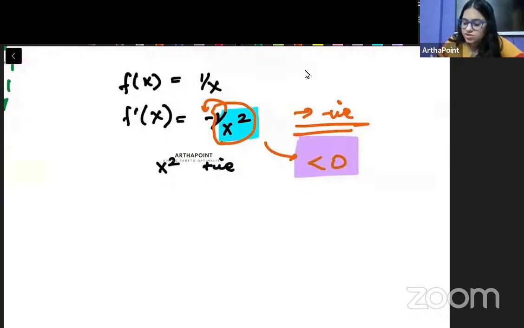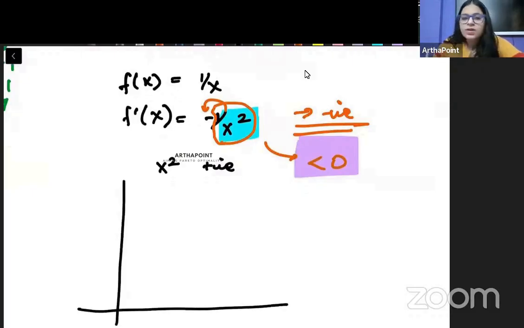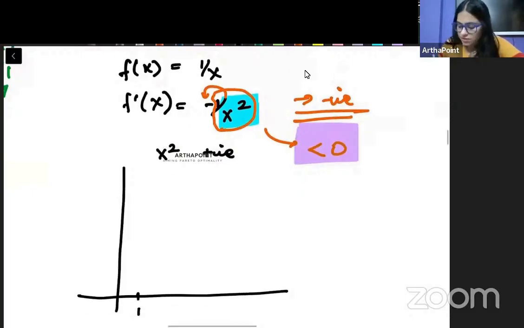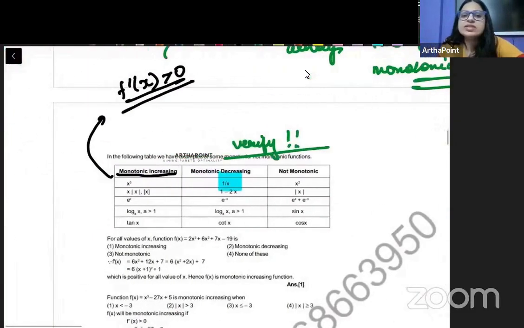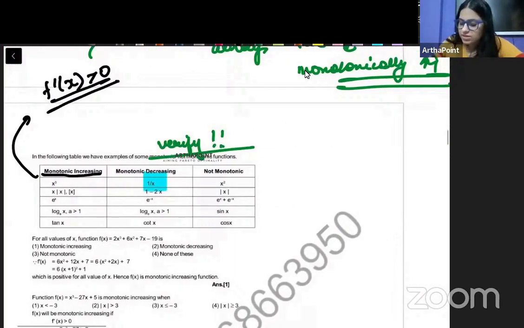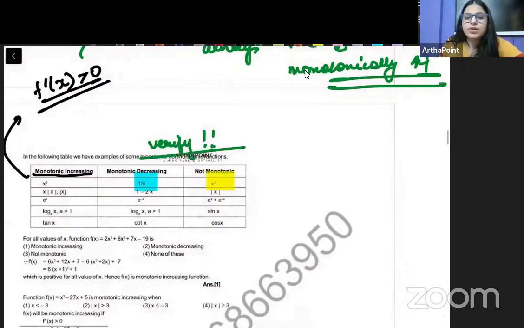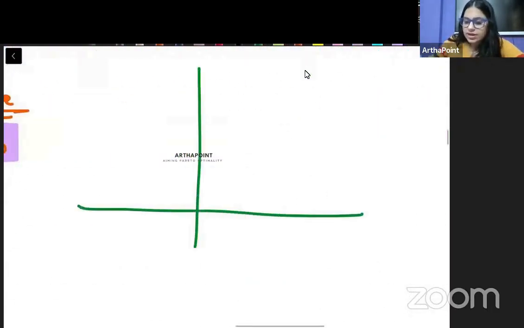So you can go ahead and just plot this also. So when x is 1, y is 1. When x is 2, y is half. When x is 3, y is 1 by 3. Right? When x is half, y is 2. So when x is increasing, y is continuously decreasing. Right? So it is a monotonically decreasing function. Now take the example of x square. So we just saw that x square can be plotted like this.